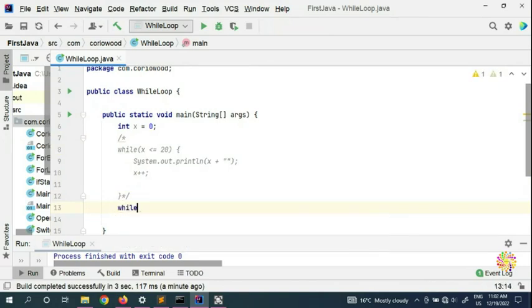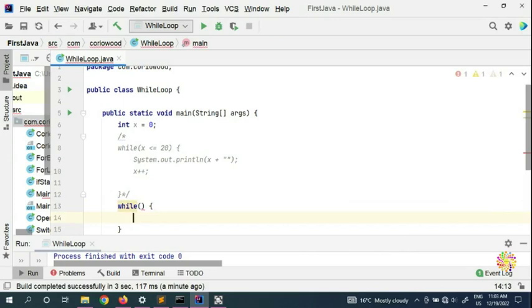So the second way is while, and now we can still have this here. We have our variable, so we put x is less than or equal to, for example, 20, and we can put System.out.println here, and we can put this one. So keep in mind that that's lower case. And instead of this incrementation here, you can actually put it here.